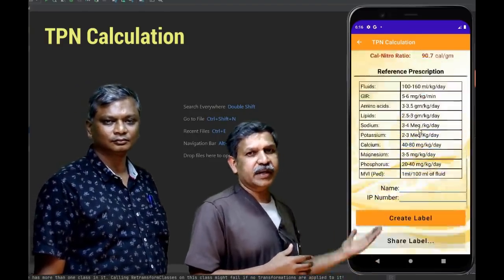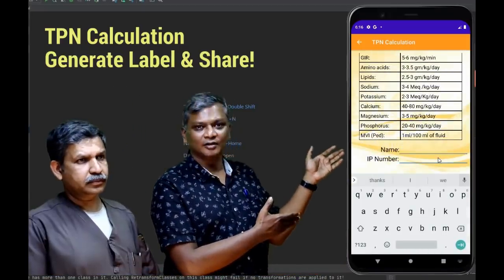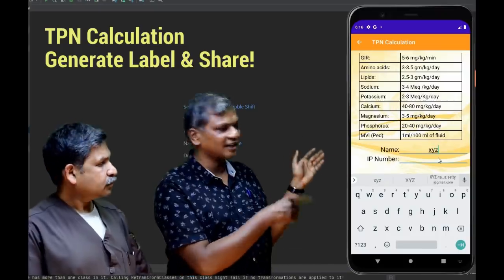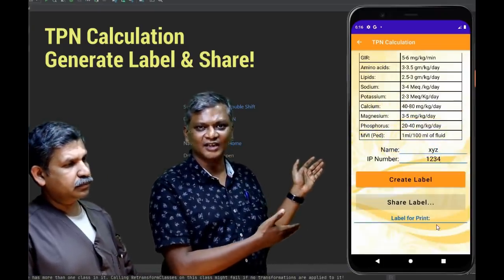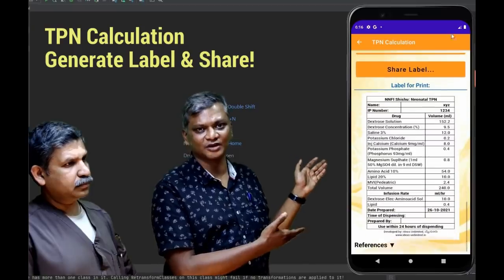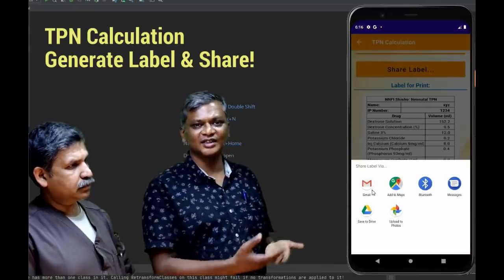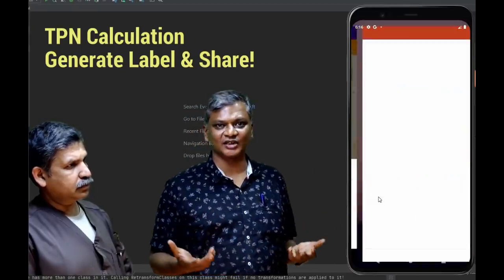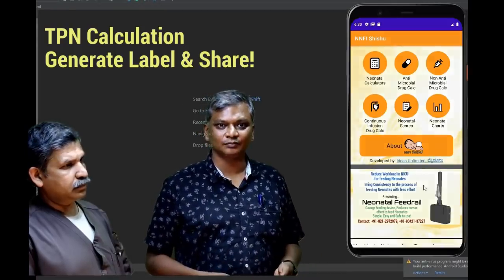And following that, you can see a reference chart here. We have also created one special feature in this where it will generate a label also, which will help make life easier for the neonatal practitioners as much as possible. It will generate a printable label which you can share through either Gmail or WhatsApp or anything else you can share on your mobile phone, like typically you share on any other application.